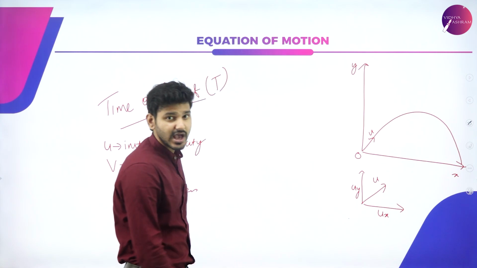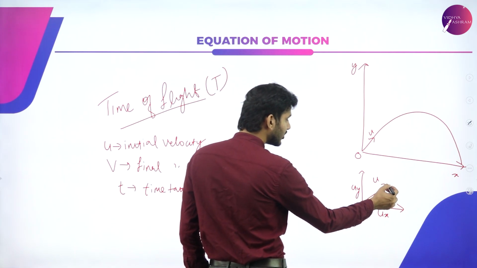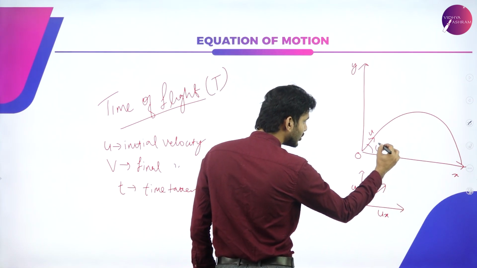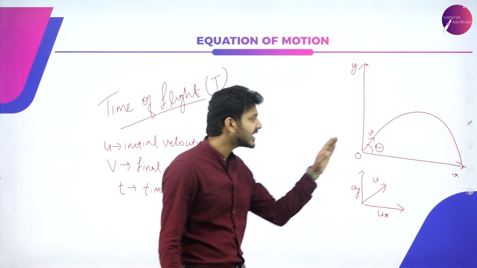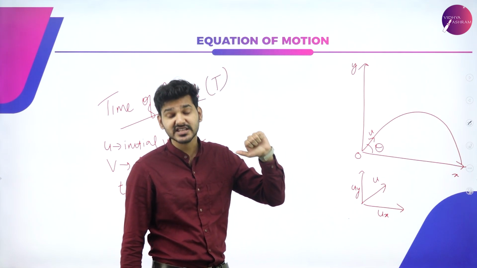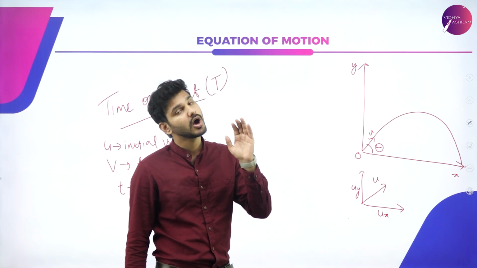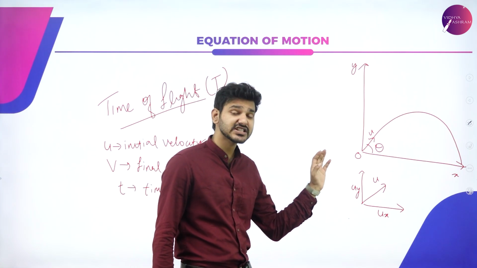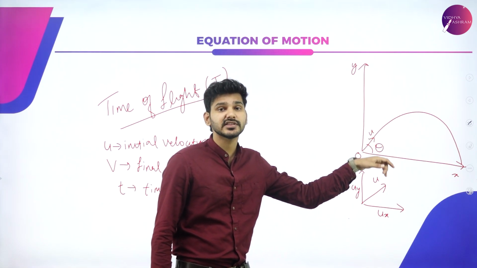Or simply, if we dive a little bit more, we can say that this almost looks like a triangle. So if I throw any object at an angle theta, it is traveling with an initial velocity u at an angle theta with the horizontal.